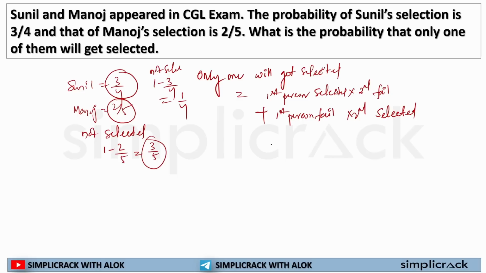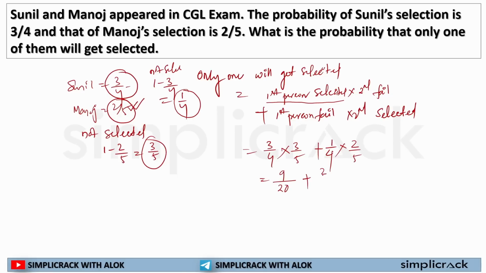Now, I have all the options. Now, what will happen? First person will get selected, that is 3 by 4, multiplied by second person will fail, that is 3 by 5, plus first person will fail, that is Sunil not getting selected, probability is 1 by 4, multiplied by second person will get selected, that is 2 by 5. If I solve it, 3 into 3 is equal to 9, 4 by 5 is 20, plus 2 by 20, is equal to 11 by 20. This is the answer. What is the probability that one of them will get selected? Okay, so this is how you will be solving questions like this.